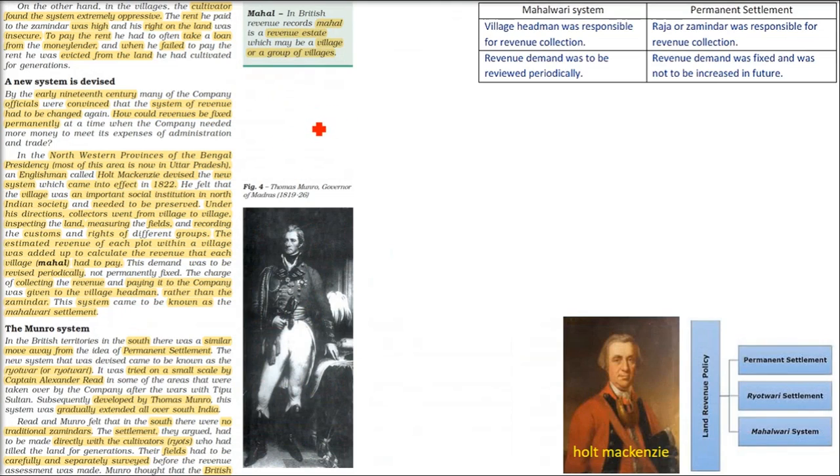Now this cultivator, as I said, the cultivator or the peasants and the farmer, they find this policy very, very oppressive, extremely oppressive, because this is damankari. Why? Because the zamindar is forcing us to give this much lagan or tax. We are not able to pay the tax. The zamindar, gomashtas and all those zamindar agents would come and they will take the rent, whether the farmer produces or not.